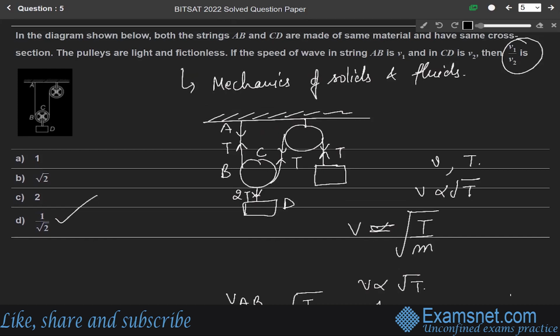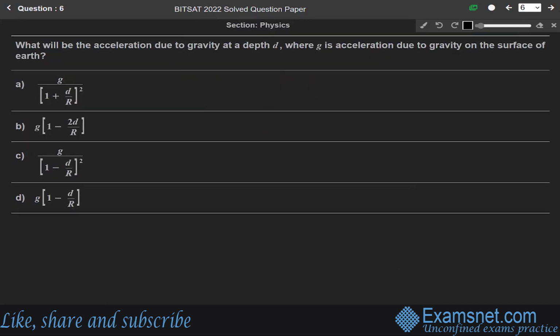Now next, question 6. What will be the acceleration due to gravity at depth D, where g is the acceleration due to gravity on the surface of the earth? So this question is from the chapter of gravitation.